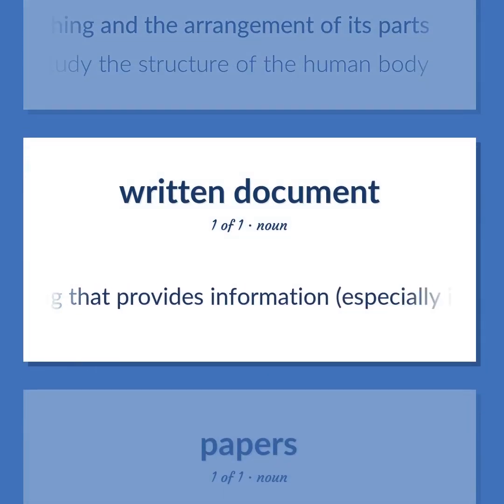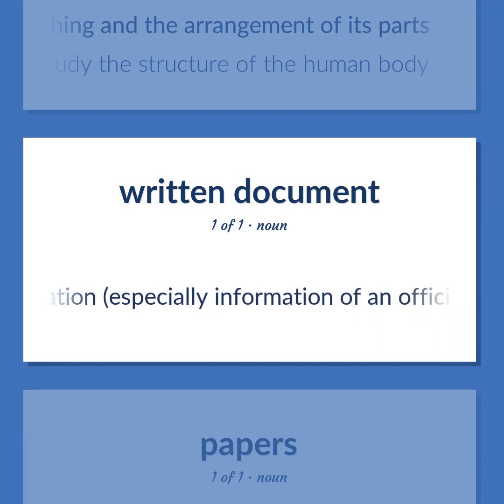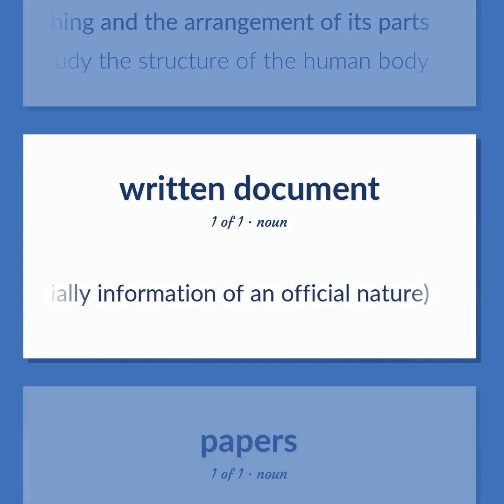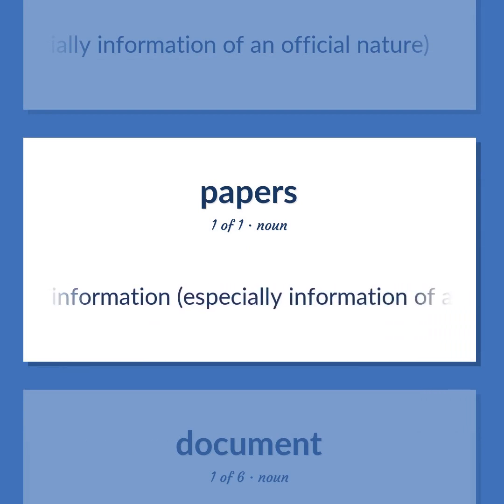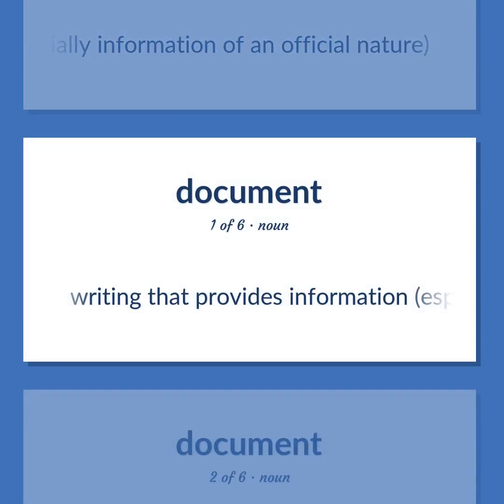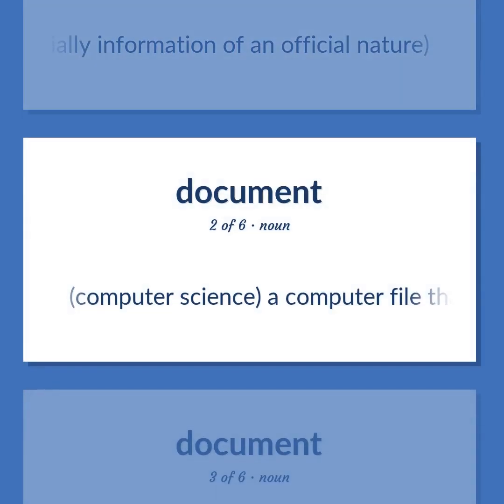Writing that provides information, especially information of an official nature. Computer science, a computer file that contains text, and possibly formatting instructions, using 7-bit ASCII characters.